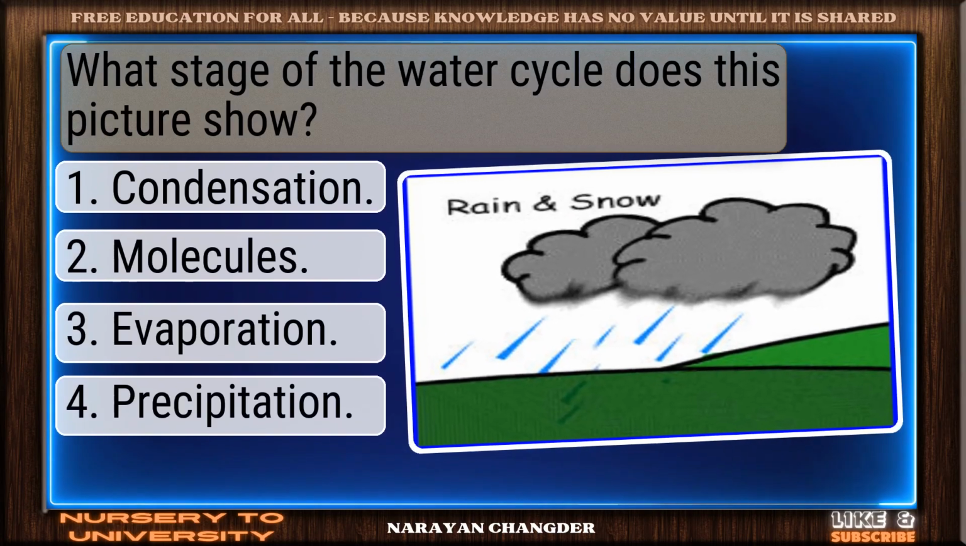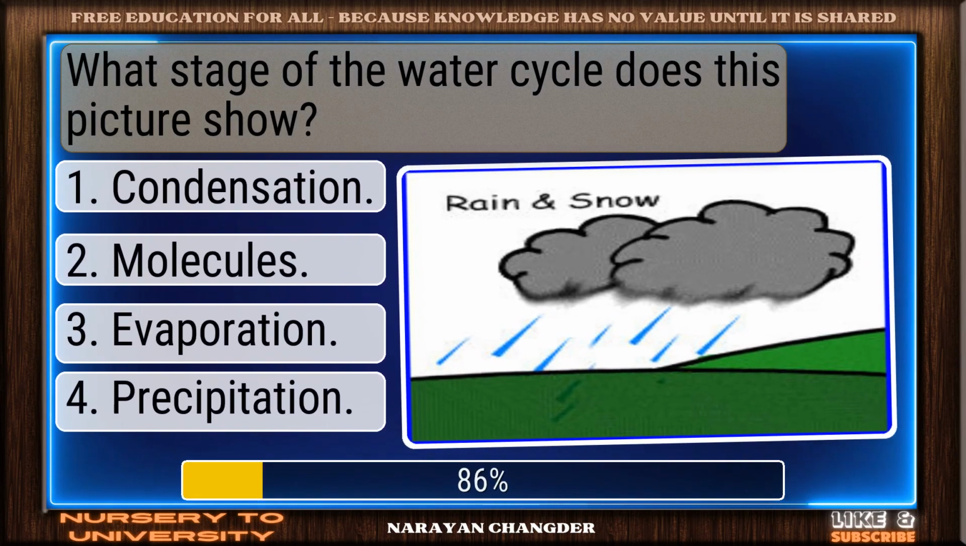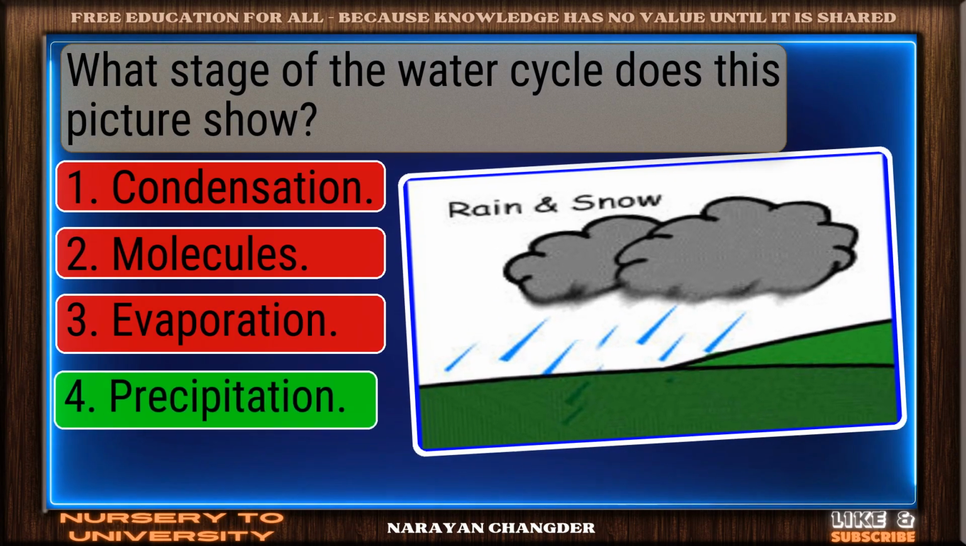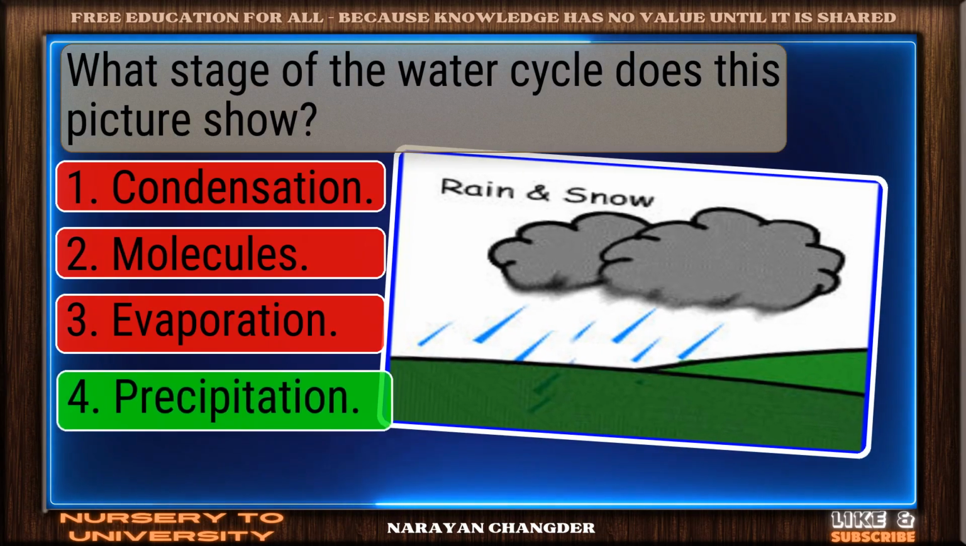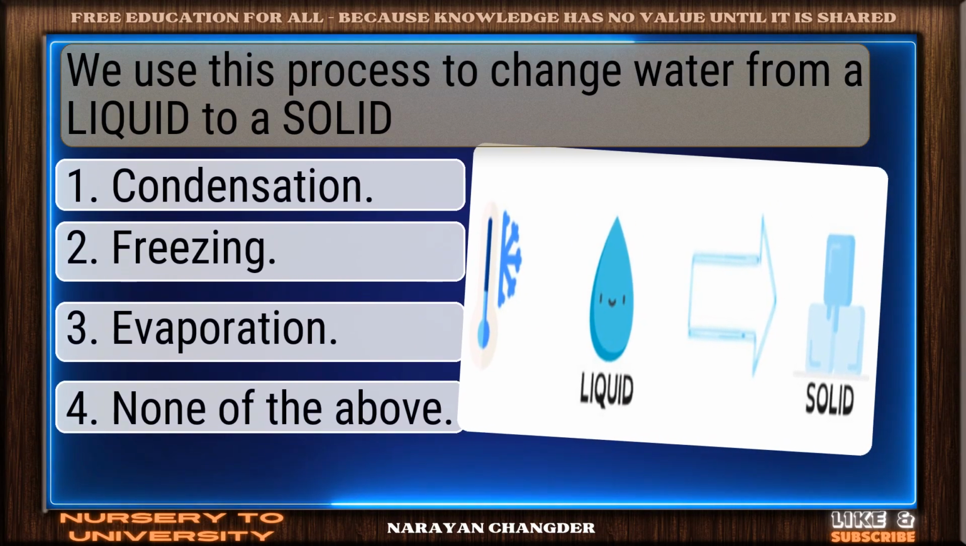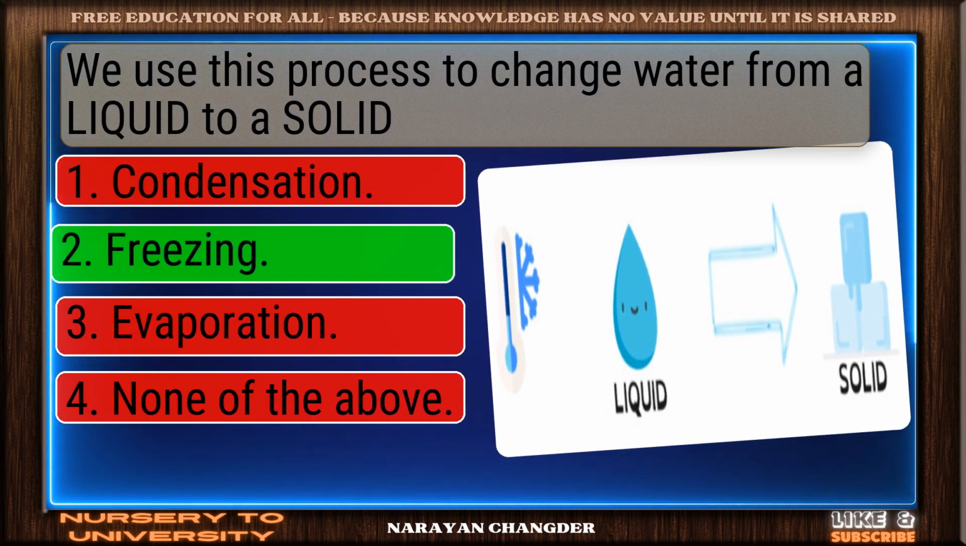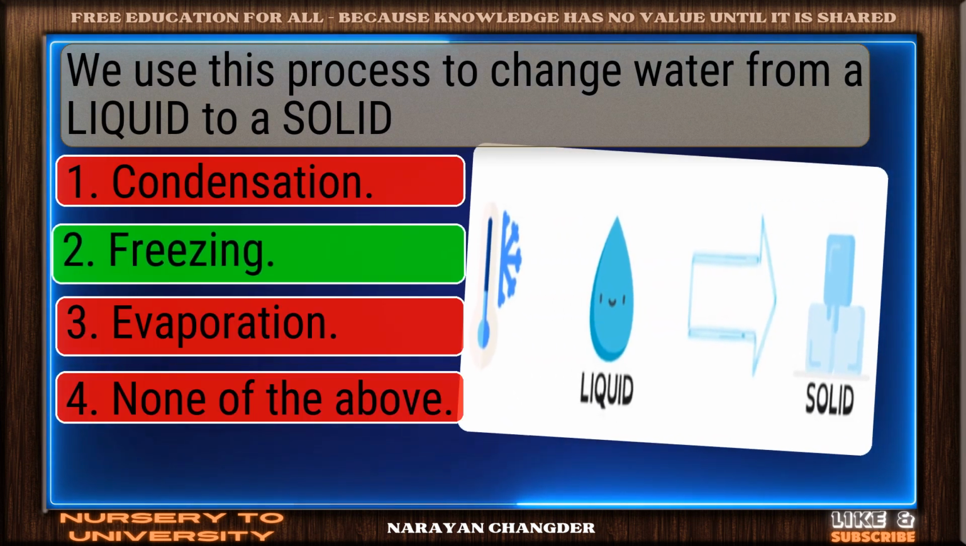What stage of the water cycle does this picture show? Right again. Precipitation is a valid answer. We use this process to change water from a liquid to a solid. Exactly. Freezing makes sense, and it is right choice.